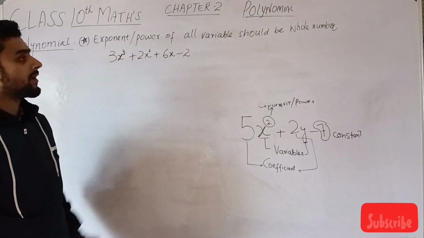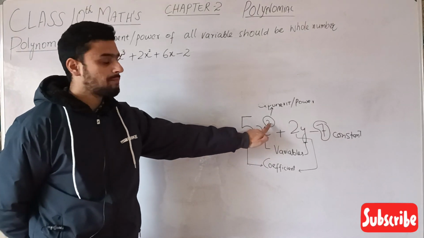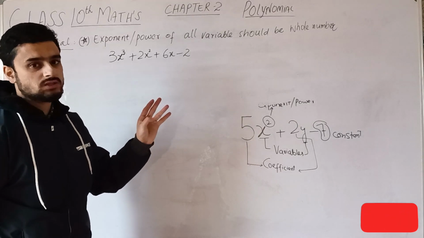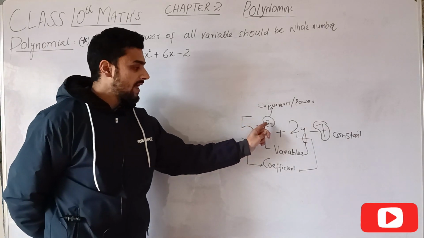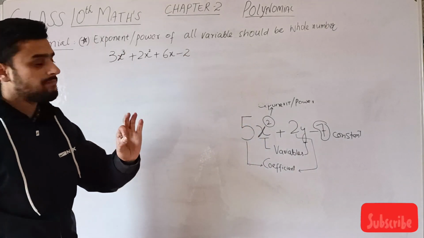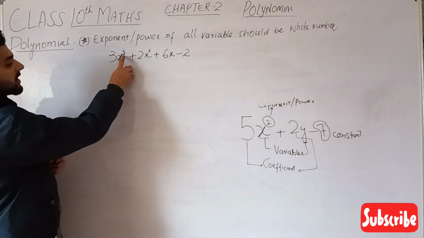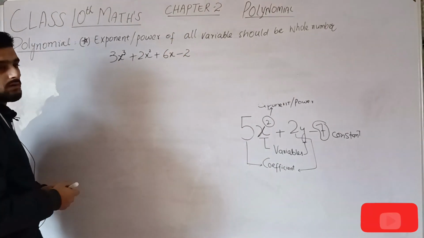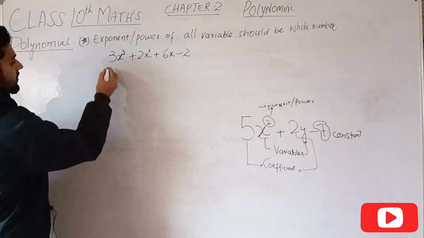Exponent or power of all variables should be a whole number. What is exponent? It is a power. It should be a whole number, either 0, 1, 2, 3, 4, 5, 6, 7. There should be no negative number. It should always be a whole number. 3, 2, 1, 0. The degree of 2 here is 0. What is the degree of 2? 0.